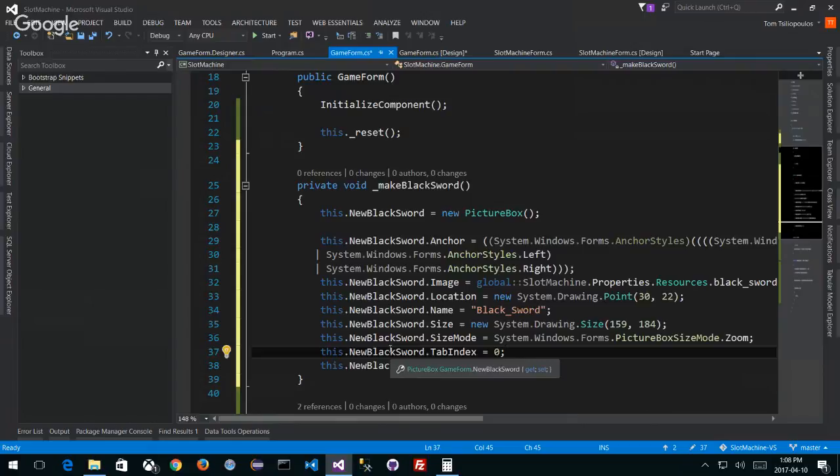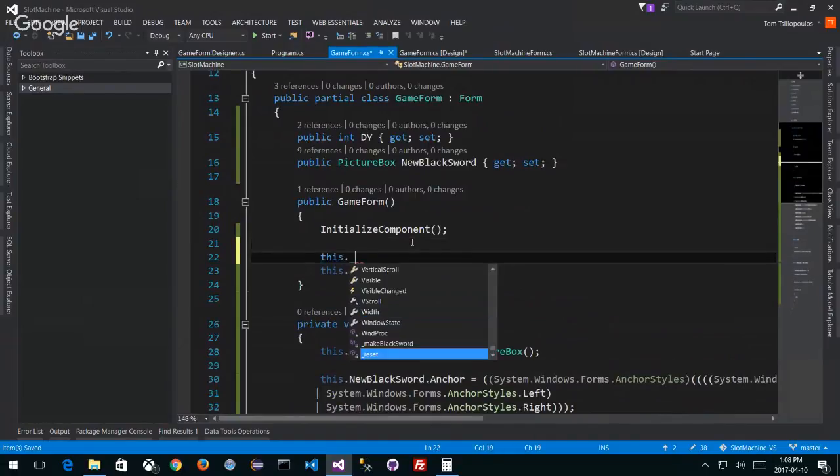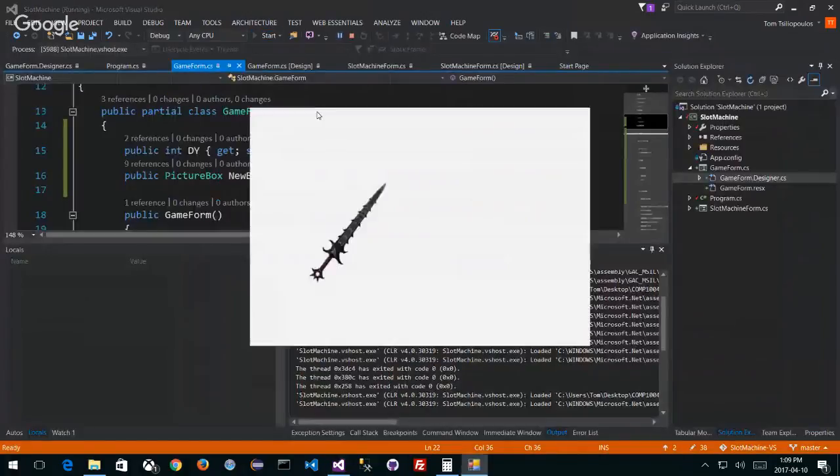And let's see what happens if I put it in place, and if I call make black sword somewhere, like before my reset. So I'll say this dot underscore make black sword. Another one I'm going to put on the screen. Let's see if it works out. If it doesn't, it's going to give us an error. We're going to fix it.